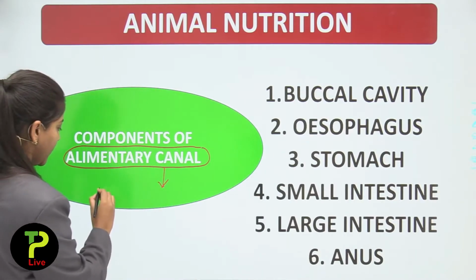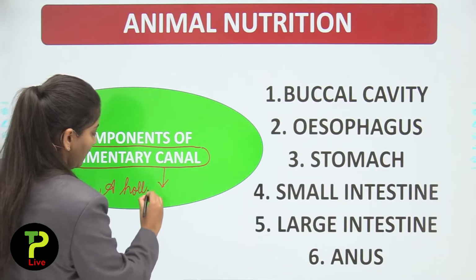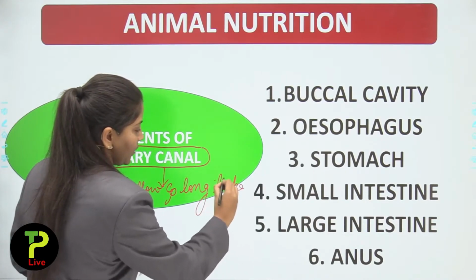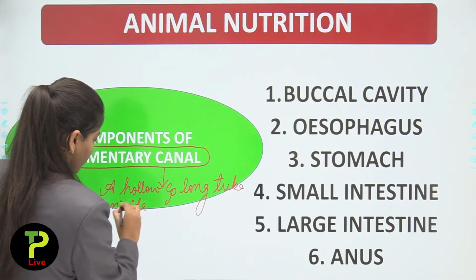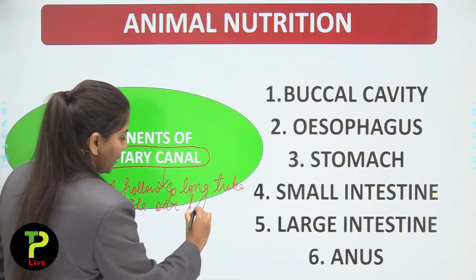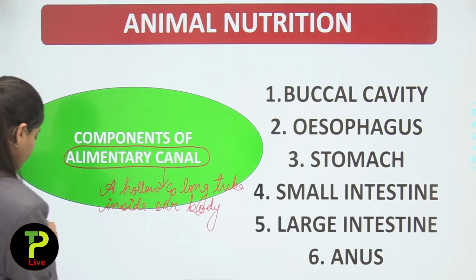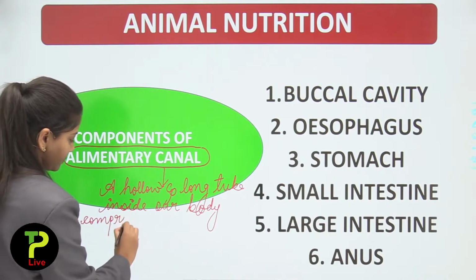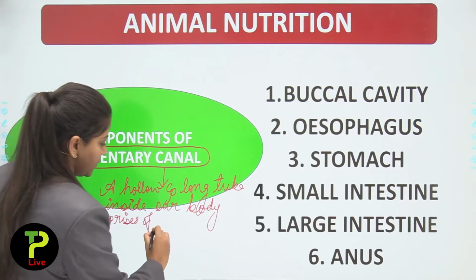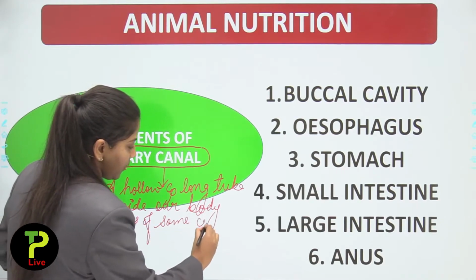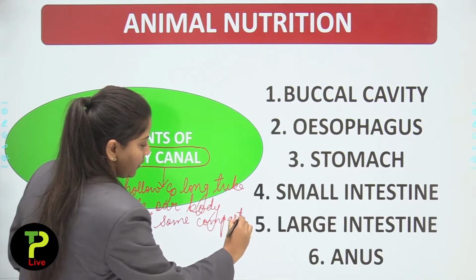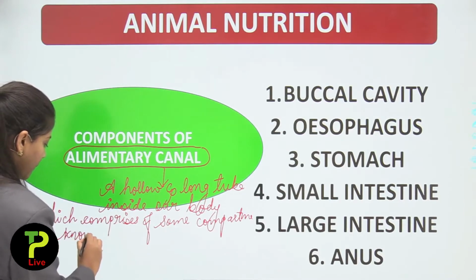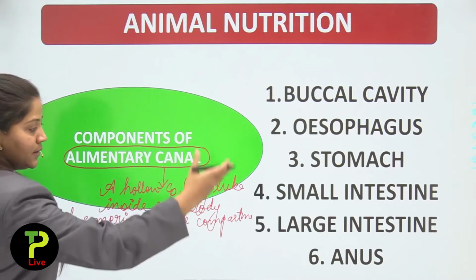Alimentary canal is nothing but a hollow and long tube inside our body, which comprises some compartments known as these.